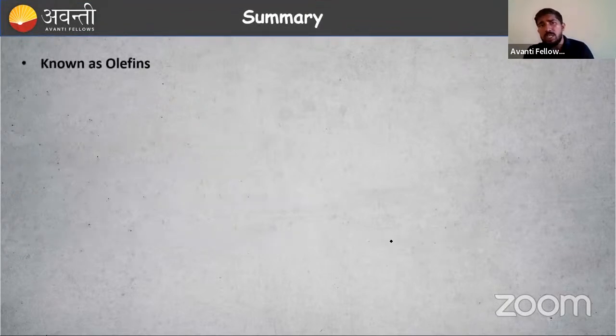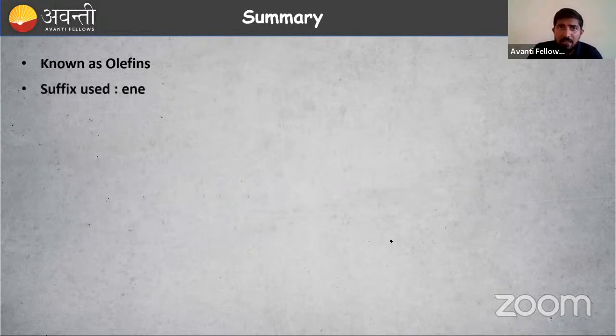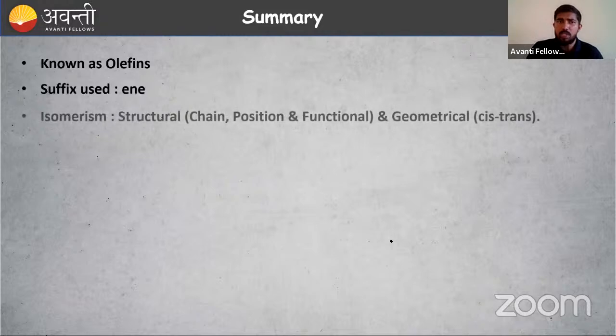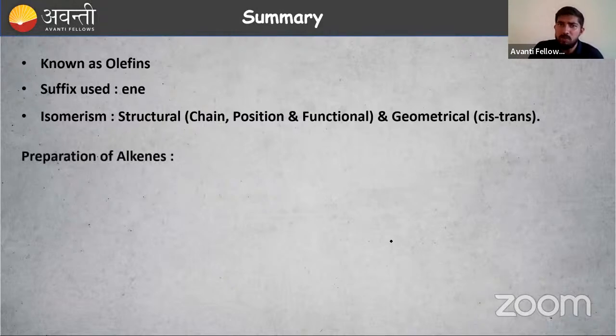Then after that, we have studied alkenes. They are also known as olefins. Why? Because they are oil forming, right? Then what is the suffix in IUPAC nomenclature? We have already studied IUPAC nomenclature. Ene is the suffix used here. Then isomerism: structural isomerism and geometrical isomerism. Cis-trans isomers. Trans is more symmetrical in nature, cis is more polar in nature. We have studied that. Then chain isomers and position isomers, we have studied.